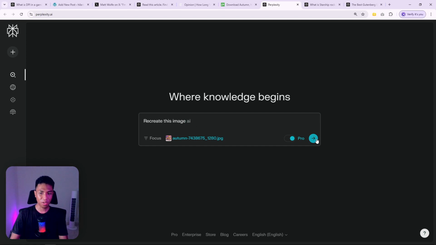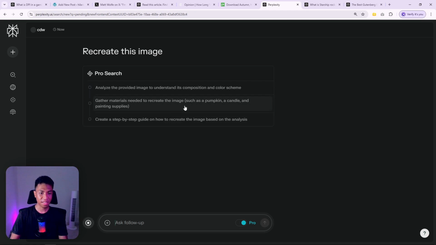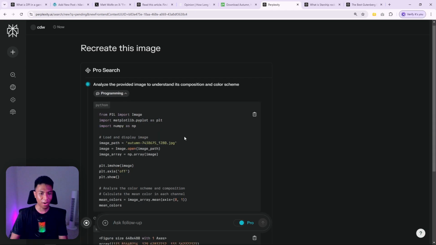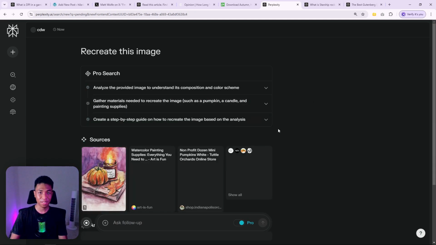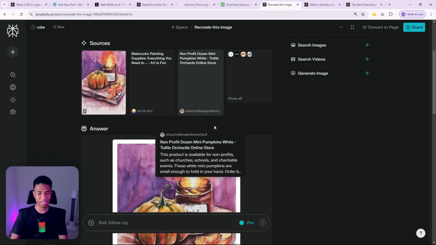When you're using this prompt, what's going to happen is Perplexity will analyze the picture and give you a detailed description of the picture, and we can use that to recreate the image in the same window. Okay, it's still running. It's taking forever because it's doing some complex coding just to analyze the picture, which is actually a good thing because we want to accurately recreate this picture. Okay, so this is not the recreated picture, not yet. It's just giving us the preview.